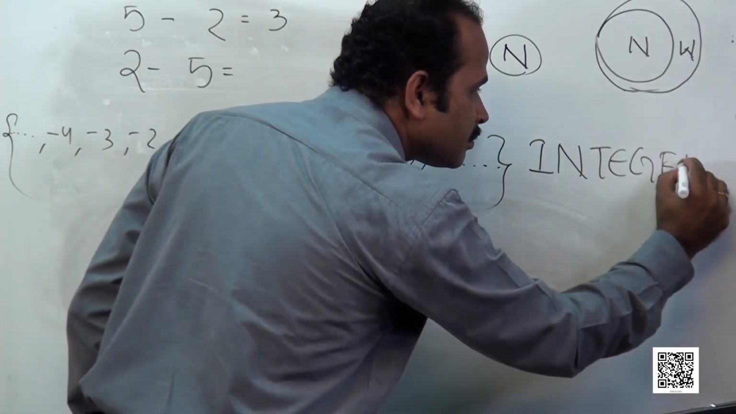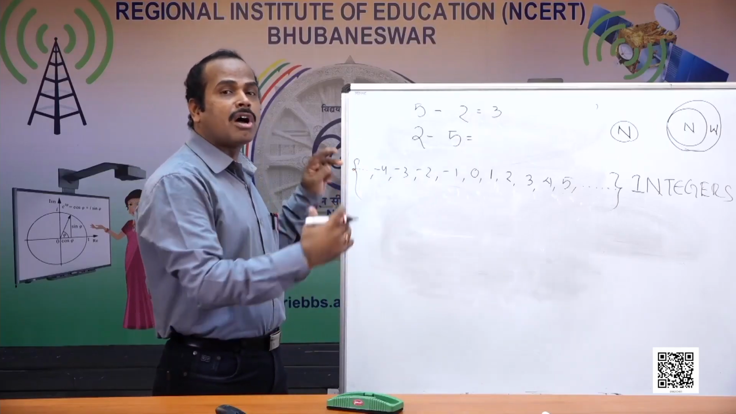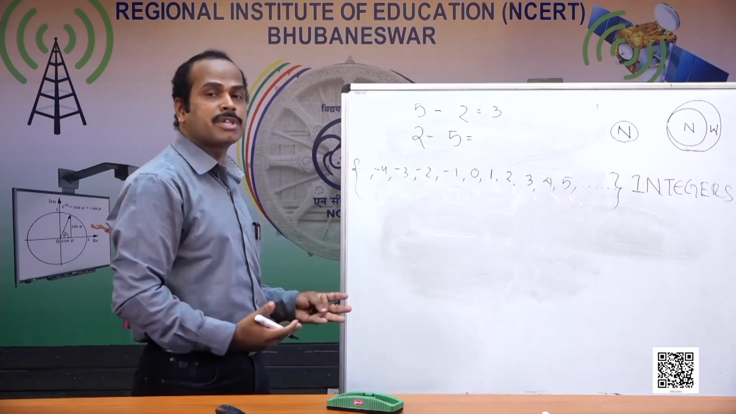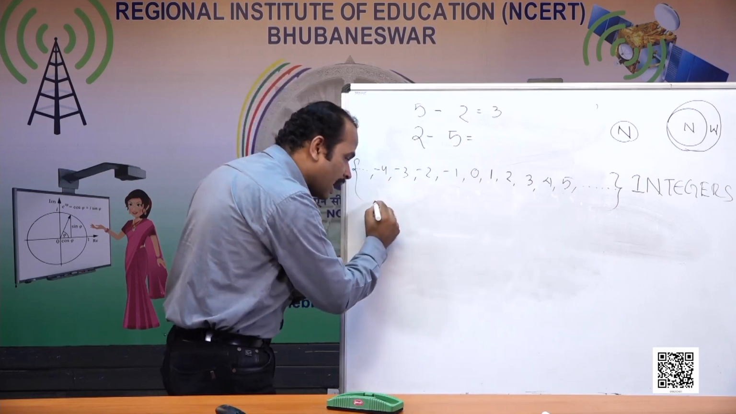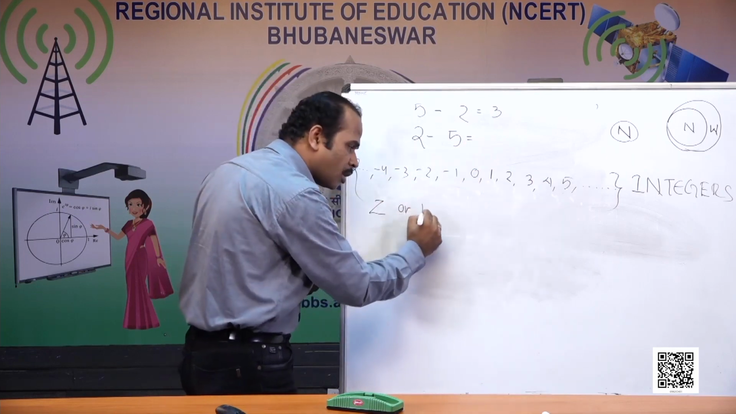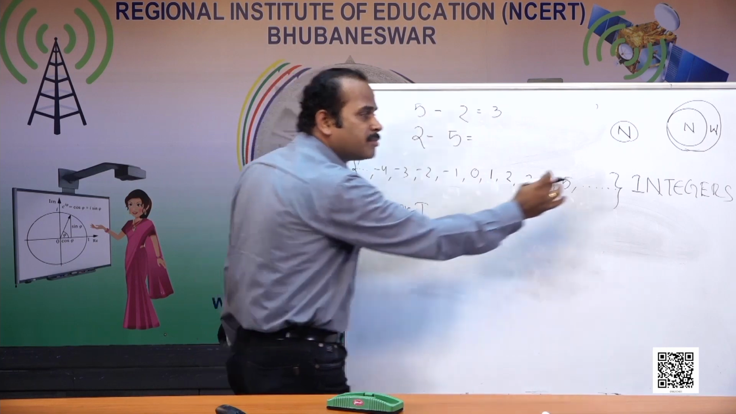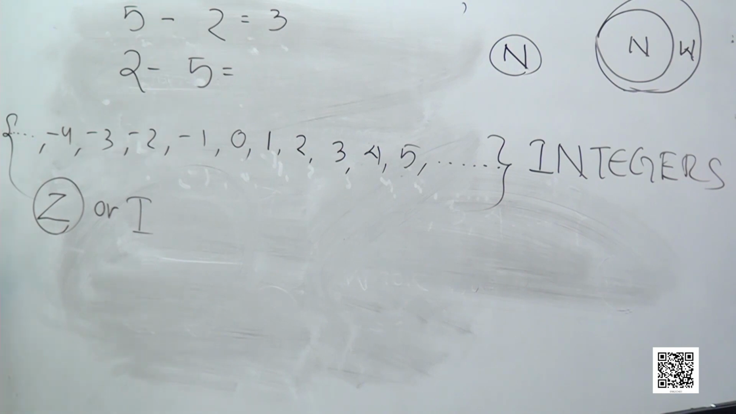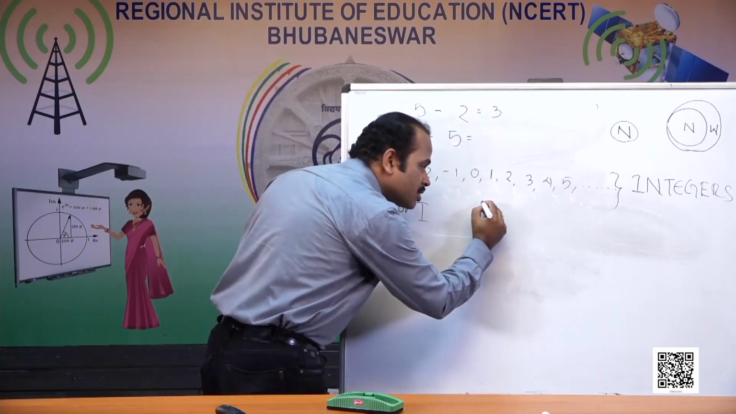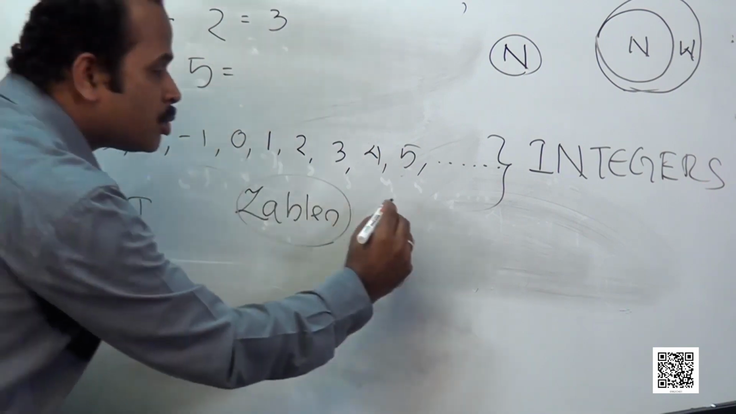Integers help us to handle the difference, or all types of operations, on whole numbers. The set of integers is represented by the letter Z, or sometimes by I. I comes from the word integer, but Z is also used for the set of integers. Where does this Z come from? Z comes from a German term, Zahlen, which means to count.